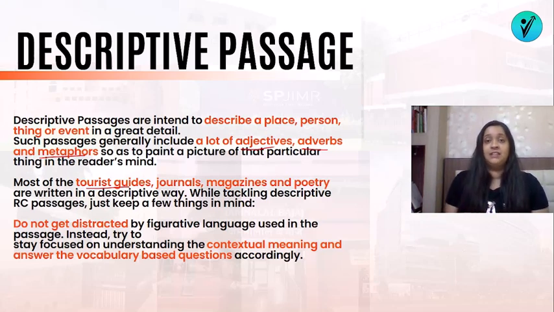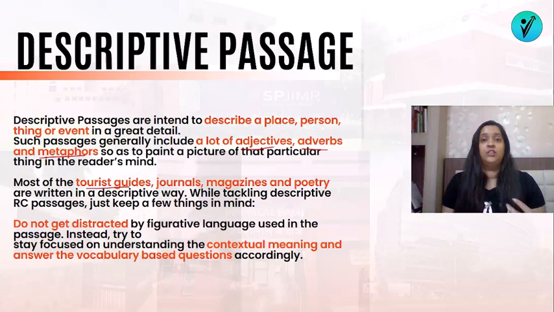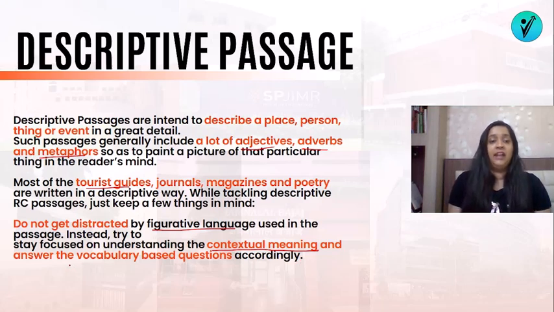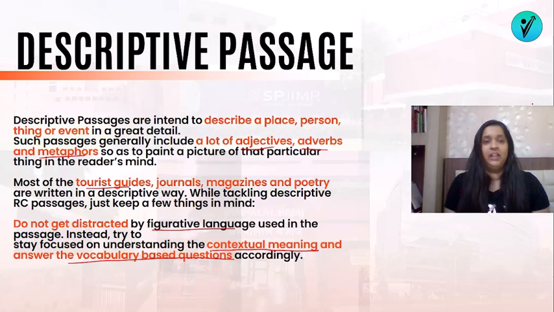Now, if it is in a negative sense, like an accident, it can also be described in a very gory manner. Meaning gory as in violence or bloodshed, these things are described in a lot of detail. Now poems are also part of the descriptive passages, and in CAT of late we have seen that at least one poem comes in RC passages. So do not get distracted by the figurative language and focus on the contextual meaning, that is, what the underlying meaning is, and answer the vocabulary based questions accordingly. Now, the best way to answer vocabulary based questions is that you try to substitute that particular word with your own word and do not try to plug in the options that are given to you, because all the options will seem absolutely correct the first time.